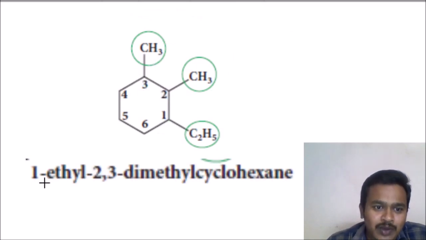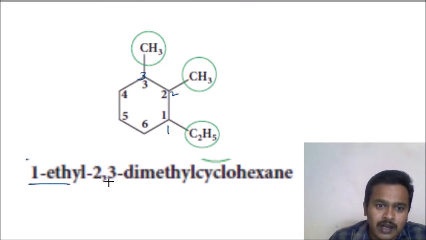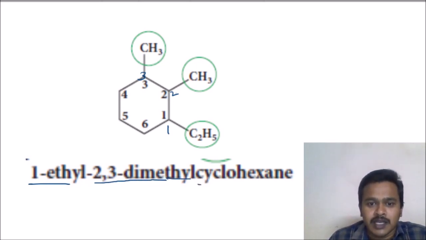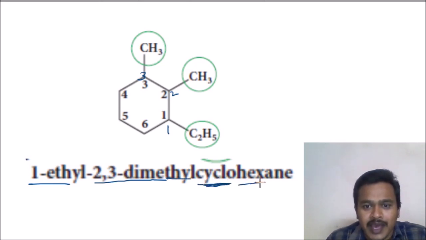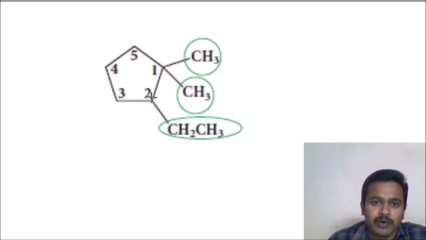We will see the name. 1 ethyl 2, 3 dimethyl cyclohexane. Correct now. These are the branches, methyl. Cyclo is the prefix for the cyclic compound. Hex is the root word. Ane is the suffix. And next compound.